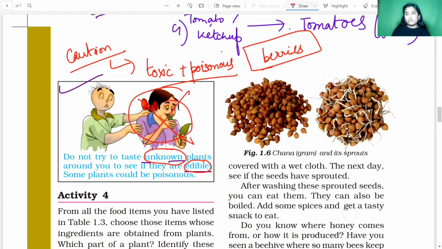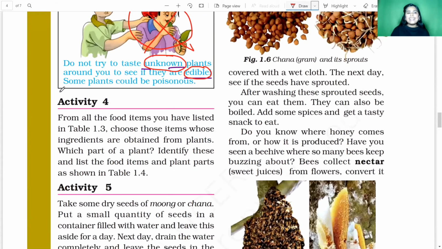You don't eat everything like this. This is wrong. Okay. Now guys, we are going to activity number 4, a new activity. From all the food items you have listed in table 1.3, as I have listed brinjal curry, which was already given, mixed veg, and then the spinach juice, you are going to list some more items according to you.